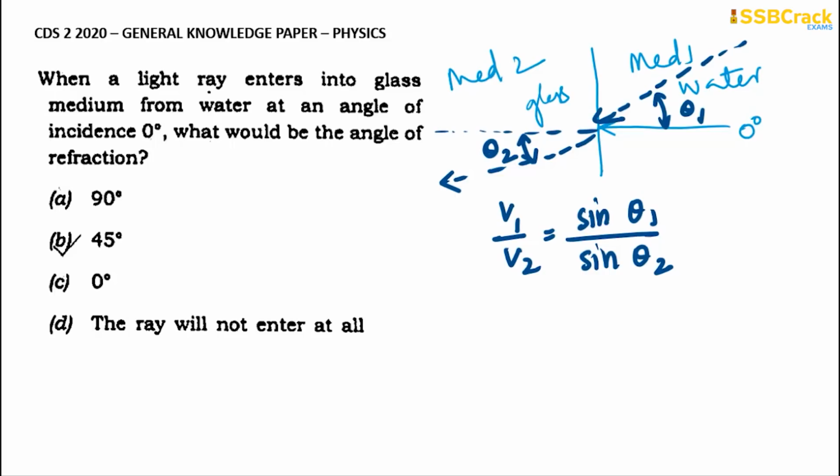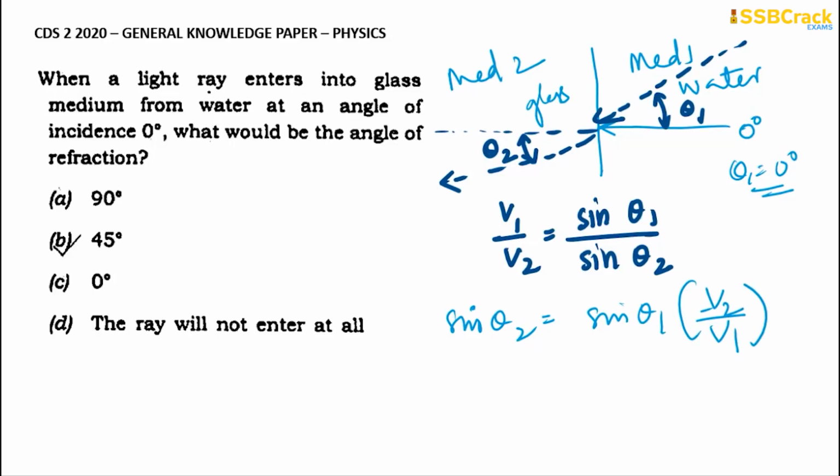We don't know V1 and V2, but we know theta 1. The theta 1 value is given as 0 degrees. So sine theta 2 is equal to sine of theta 1 into V2 divided by V1. Since my theta 1 value is 0, my sine value will be 0, so the whole multiplication will become 0. Sine theta 2 is 0.